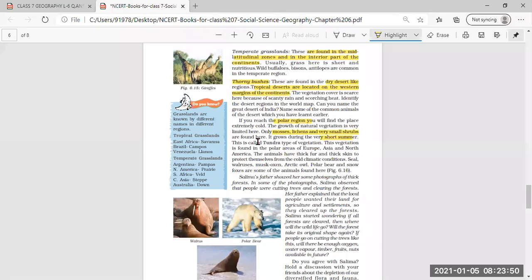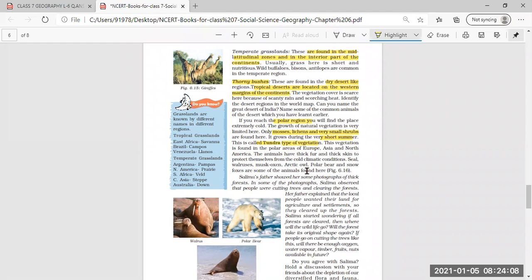This is also called tundra type of vegetation. The animals have thick fur and thick skin to protect themselves in this area.